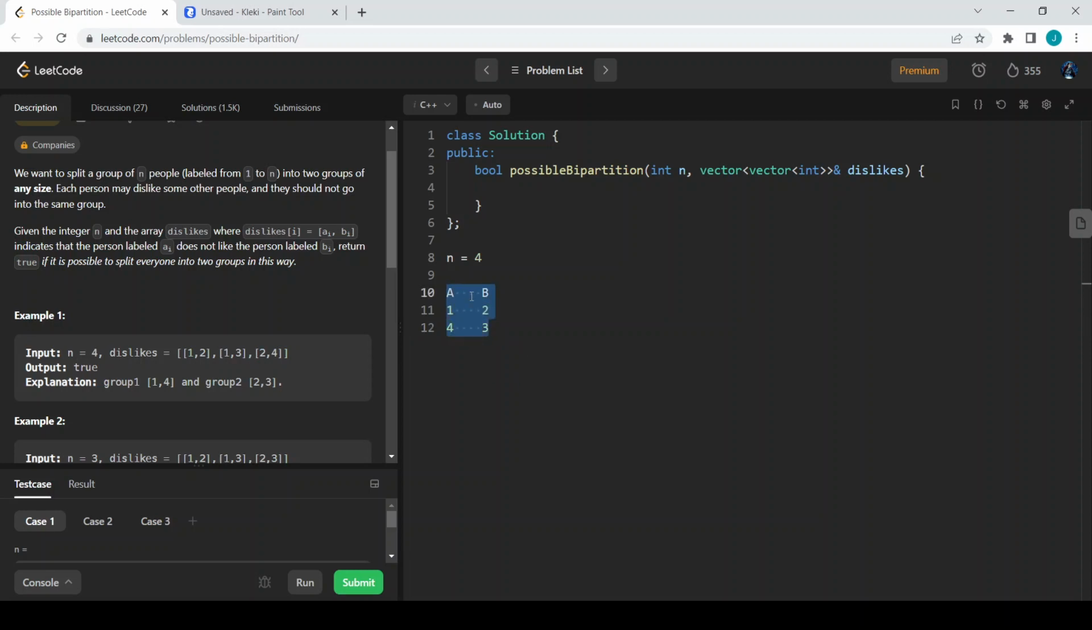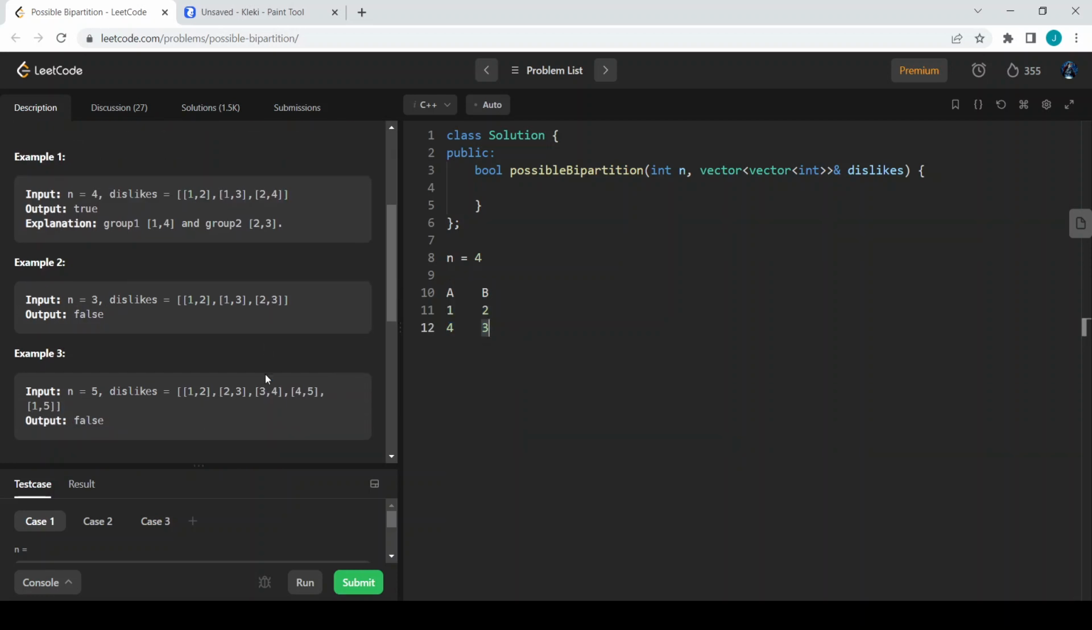So we are able to categorize everyone into group A and group B, and all the disliking people are staying in two different groups. It is possible to bipartition these people into two different groups, so we can return true. Sorry, example 1 returns true.